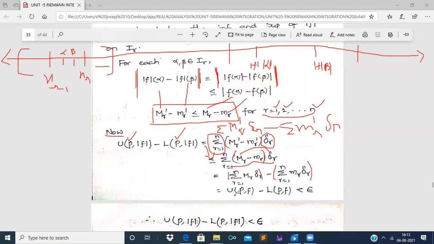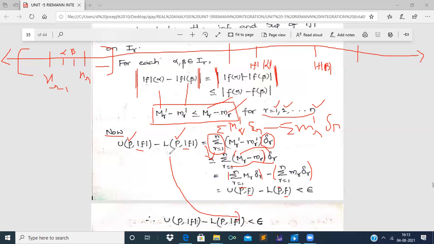As we know that f is Riemann integrable, at the very beginning we have considered upper Darboux sum of f minus lower Darboux sum of f with respect to partition p is lesser than epsilon. Therefore upper Darboux sum of mod f minus lower Darboux sum of mod f is also lesser than epsilon.